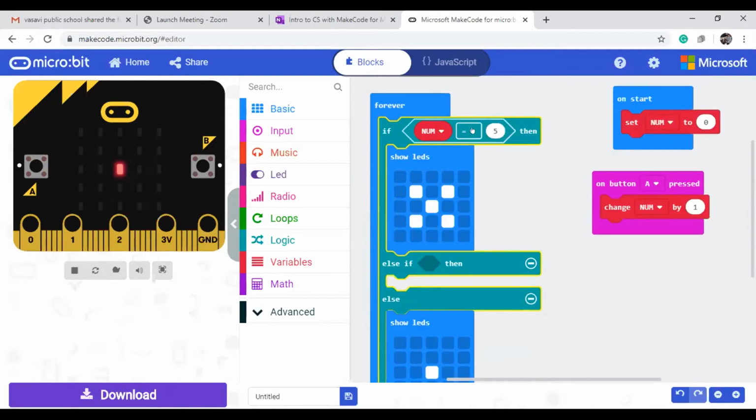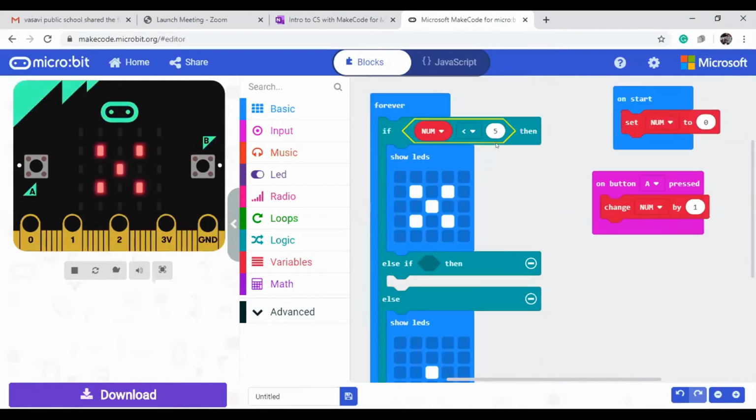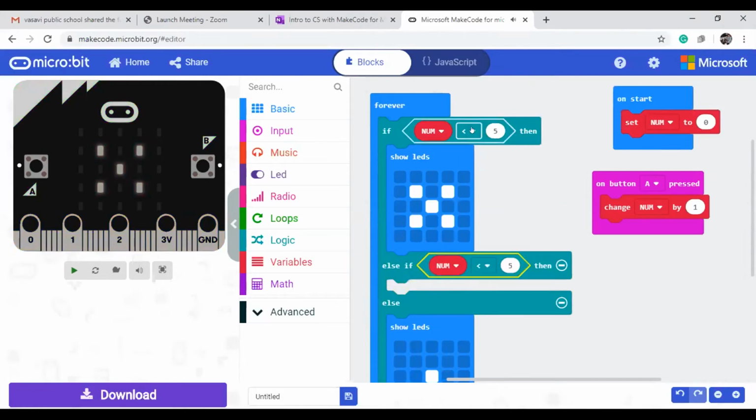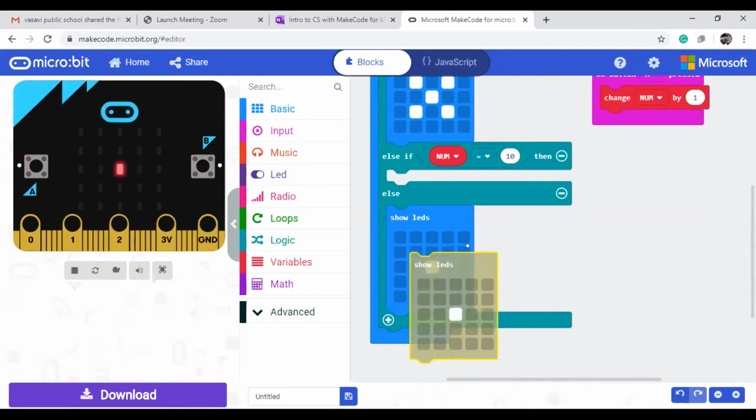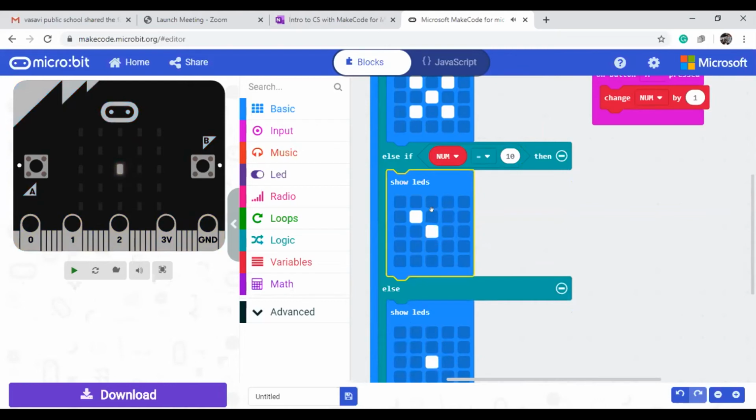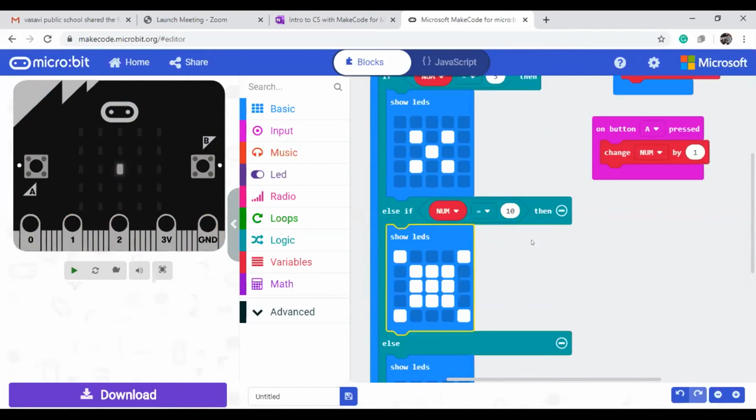If the number is less than 2, okay. If the number is less than 5, I can give this one. Same thing, or else I can write like this. If the number equal to 5, I need to display this value. If number equal to 10, I'm giving this value. What can I do? Like this. Yeah. Now you can see the result here.